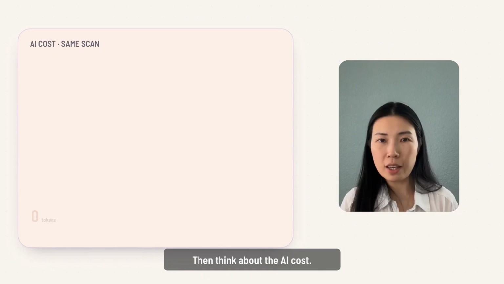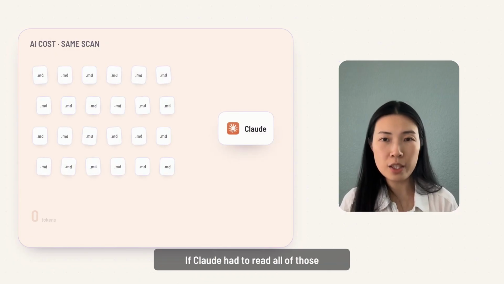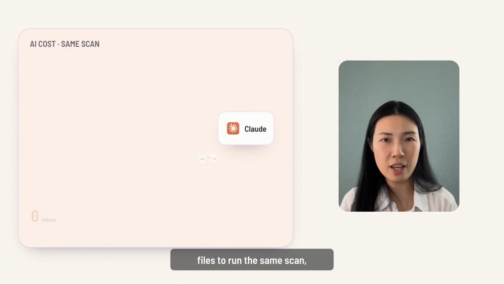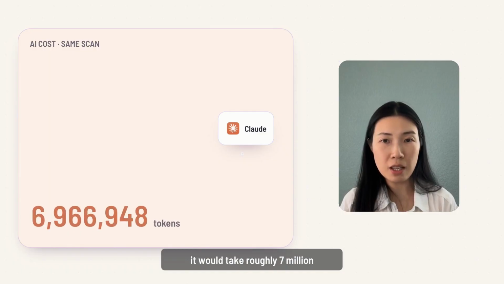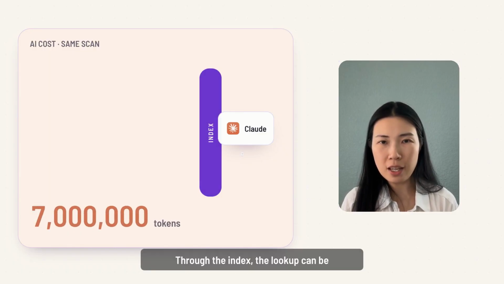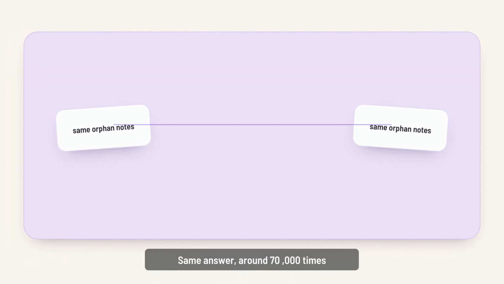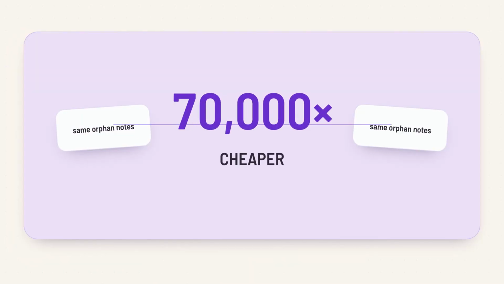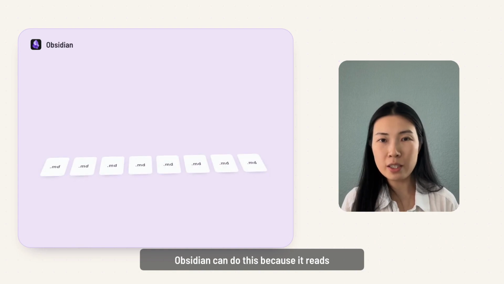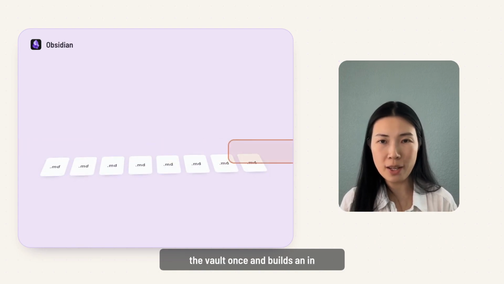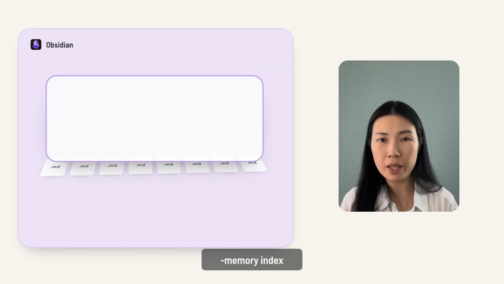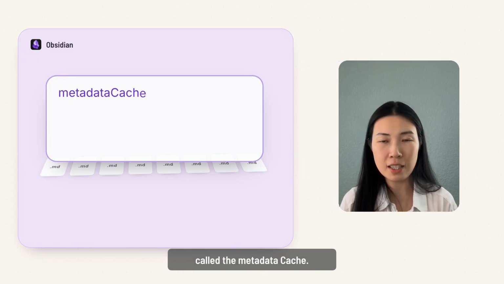Then think about the AI cost. If Claude had to read all of those files to run the same scan, it would take roughly 7 million tokens. Through the index, the lookup can be around 100. Same answer, around 70,000 times cheaper. Obsidian can do this because it reads the vault once and builds an in-memory index called the metadata cache.